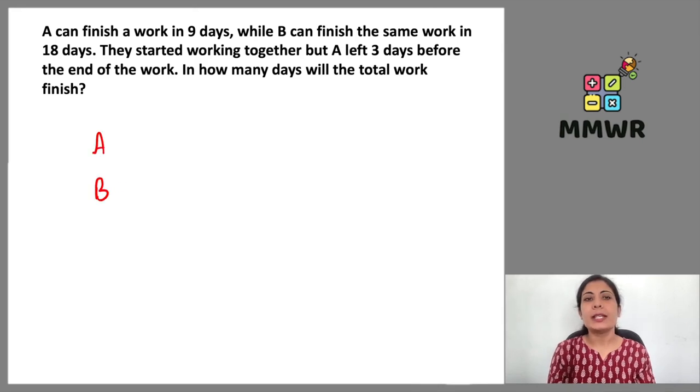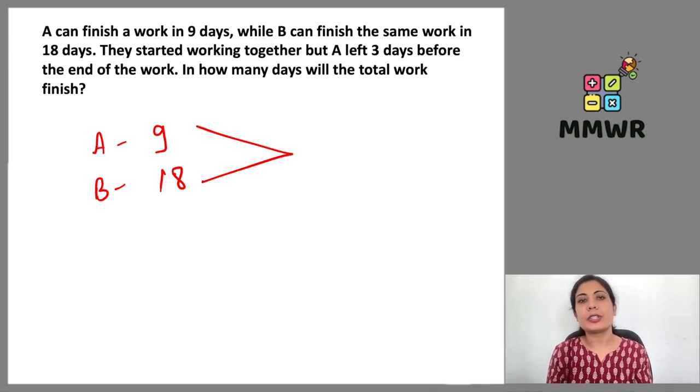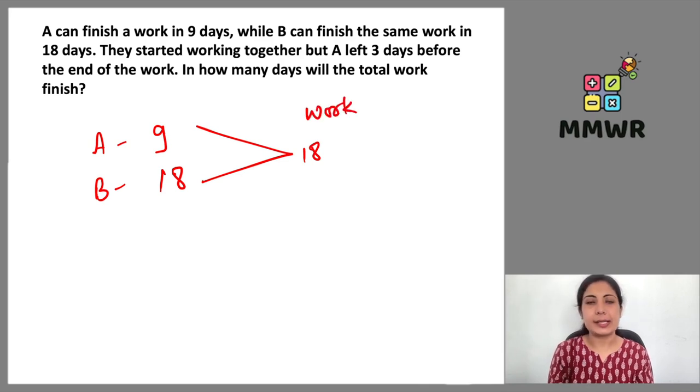A and B are working for 9 and 18 days. If they are working alone, A can finish in 9 days, B can finish the same work in 18 days. So let us consider the value for work, which is 18, the LCM. So 9 2s are 18, 18 1s are 18, gives us the efficiency for A and B. After getting everything, they started working together.